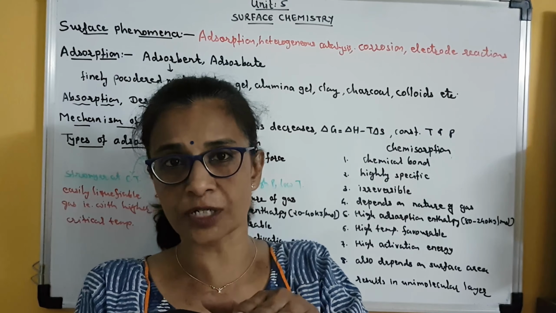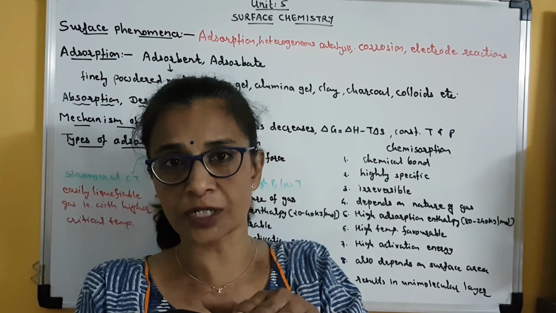Second point of difference: physical adsorption is not specific. Clear? Means to some extent there is always physical adsorption. It doesn't require any strong chemical bond between adsorbate and adsorbent, and that is why we can say that physical adsorption is not specific. It can take place very easily. But chemical adsorption is highly specific, because only those adsorbate molecules which can form a strong chemical bond with the adsorbent molecule, only in that case is chemical adsorption possible. Clear? So this is highly specific.